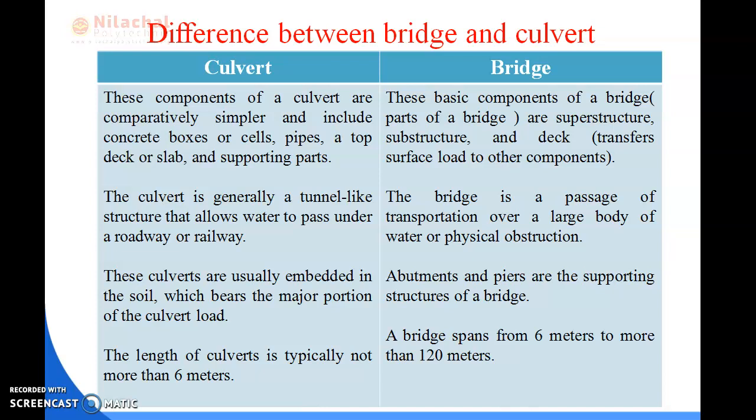Normally, a culvert is made for the passage of water. The bridge is constructed to allow the easy passage of traffic or community. The culvert is made over a small stream or canal. Normally, a bridge is constructed over an obstruction of roadway, freeway and railway.